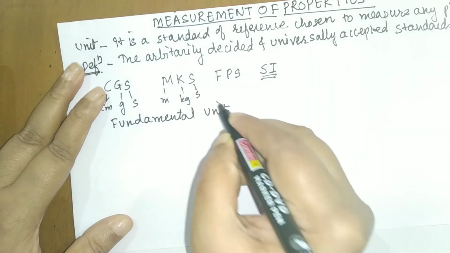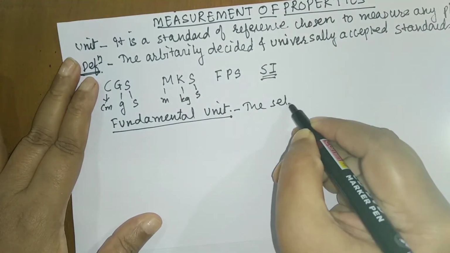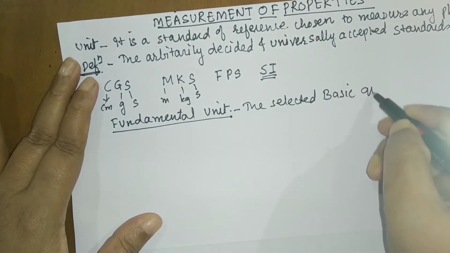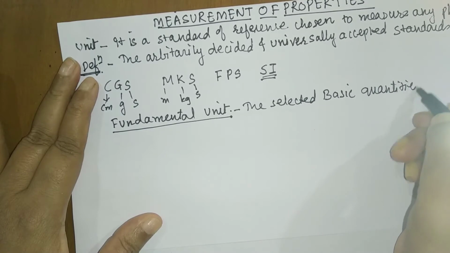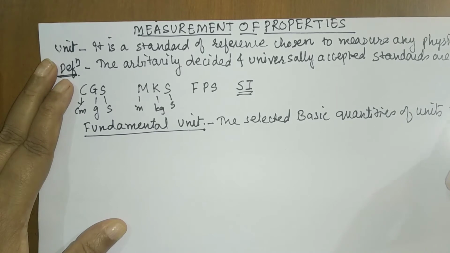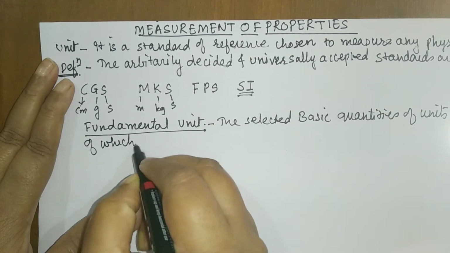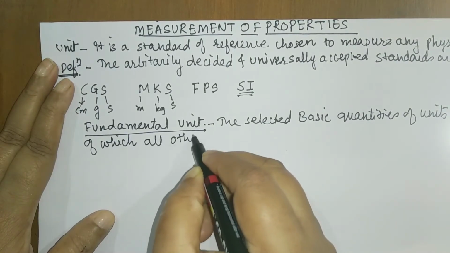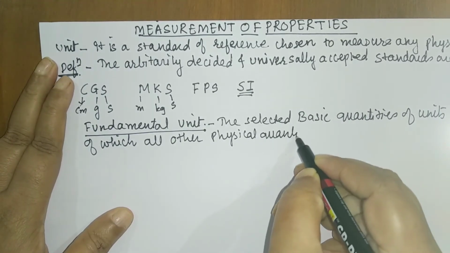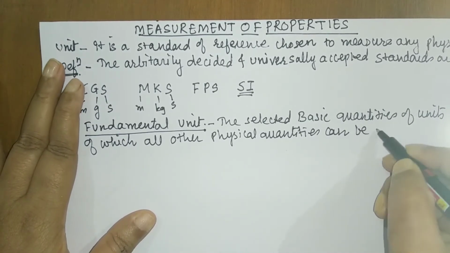Now, what is this fundamental unit? The selected basic quantities of units in terms of which all other physical quantities can be expressed.